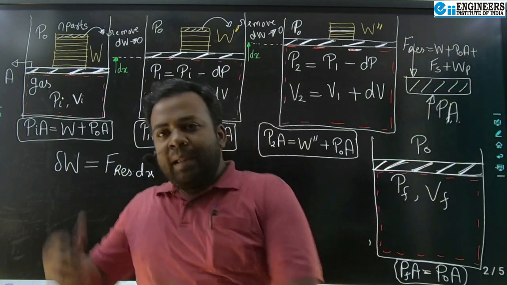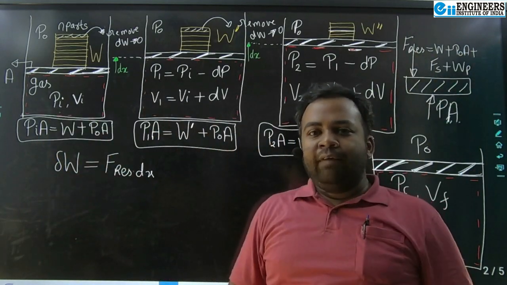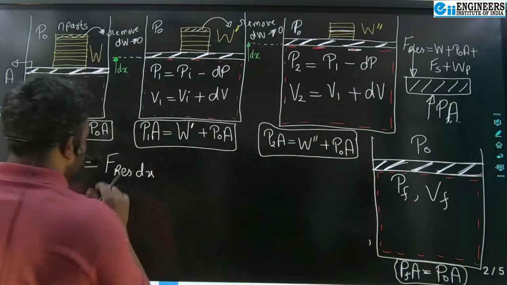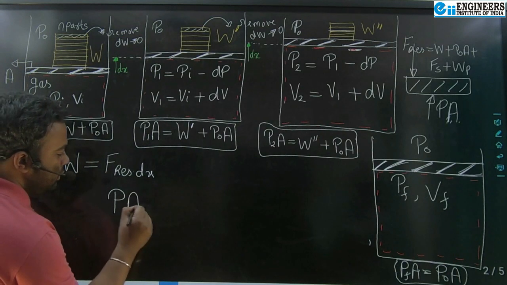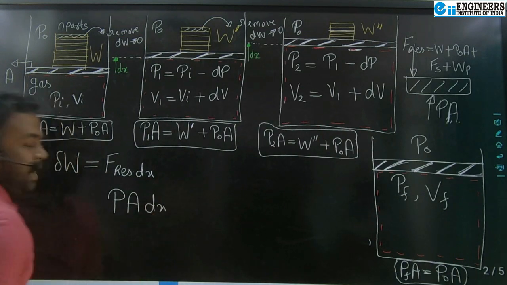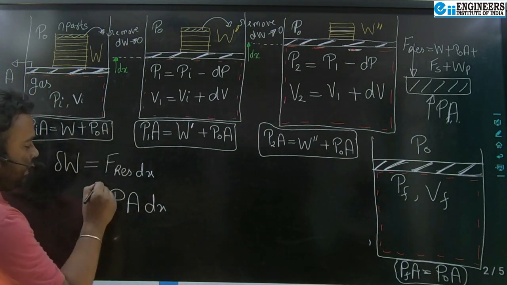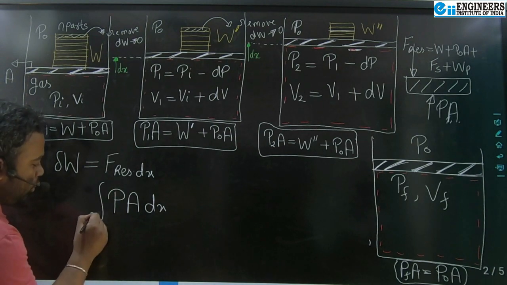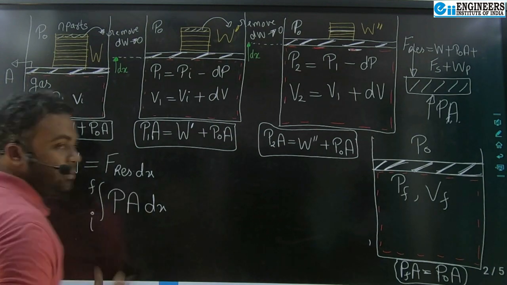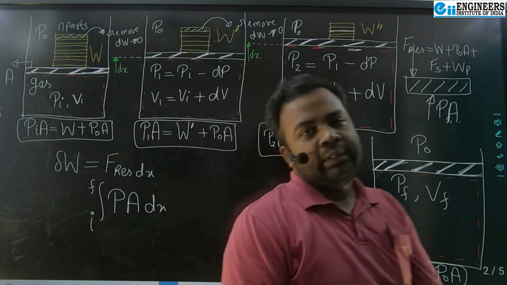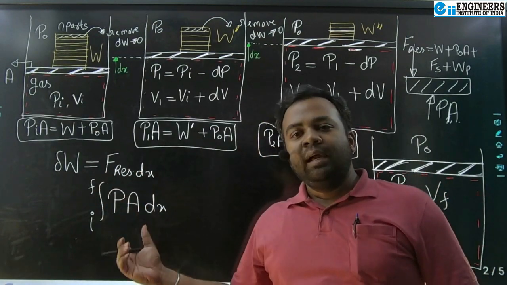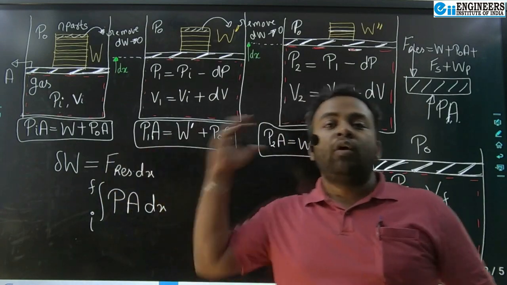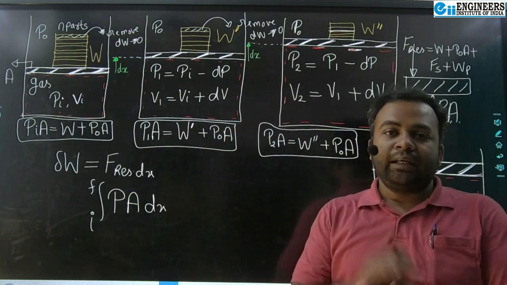So if my process has to be quasi-static, I have to ensure that this F resistance is equal to gas pressure force, right? From initial to final state throughout, this gas pressure force should balance the resistance force. As soon as I write F resistance is equal to PA, I am ensuring this is a quasi-static process.